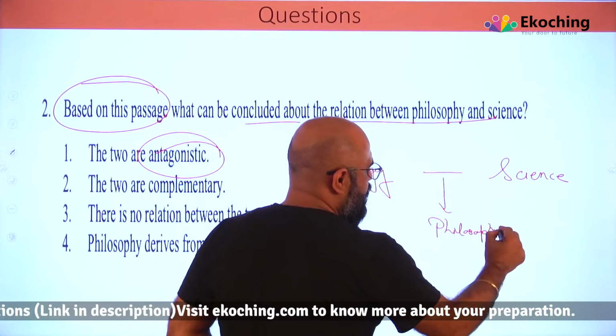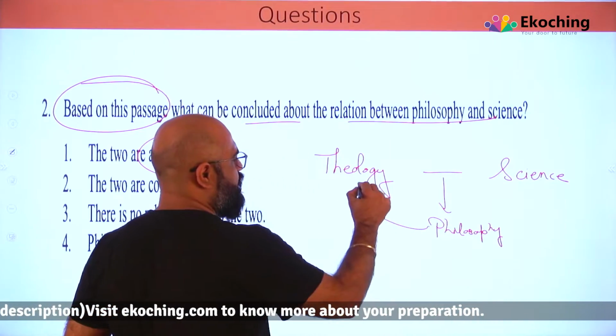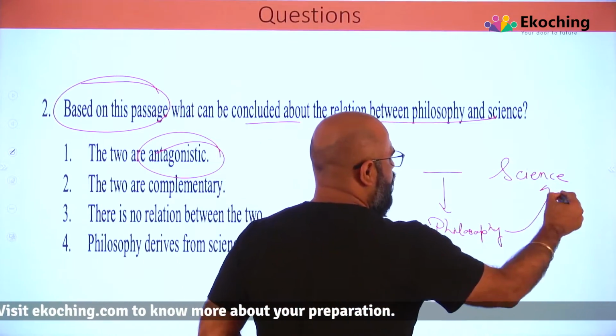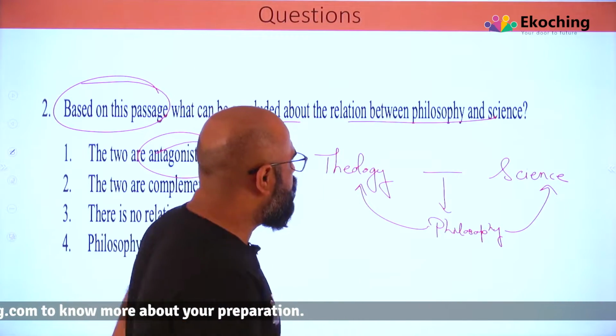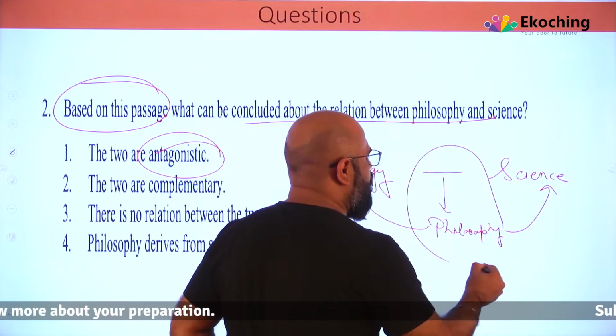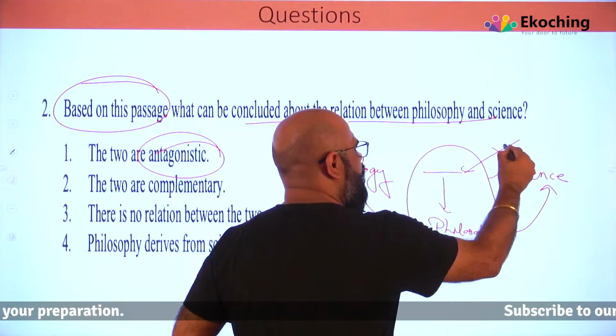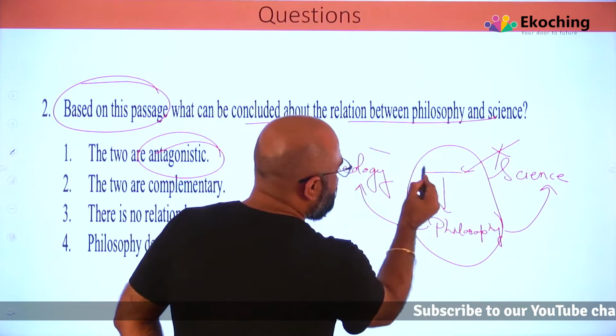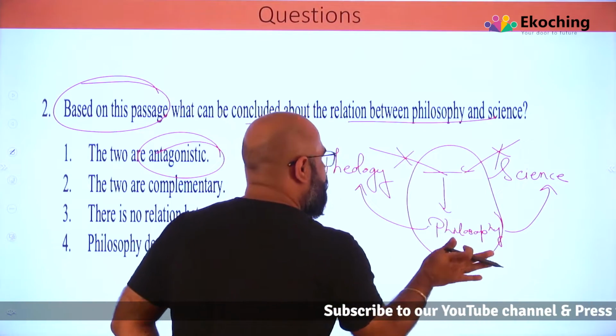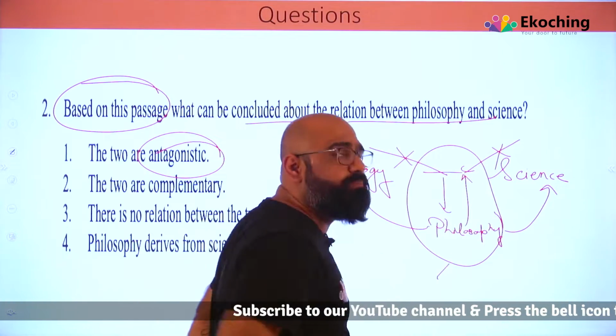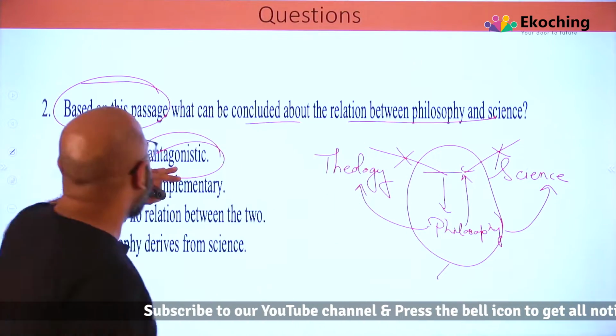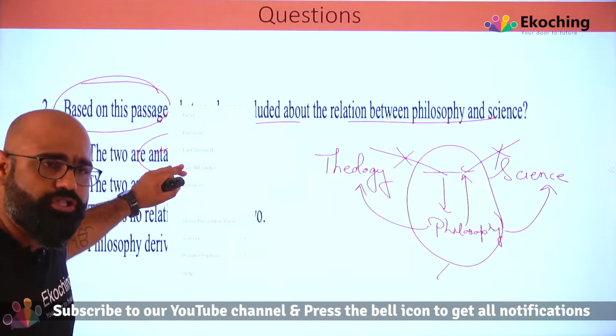Philosophy is linked with theology on a certain aspect, and philosophy links with science on a certain aspect. So philosophy is trying to explain what science can't explain and what theology can't explain. So we can't say these two are antagonistic, they are opposite, right?